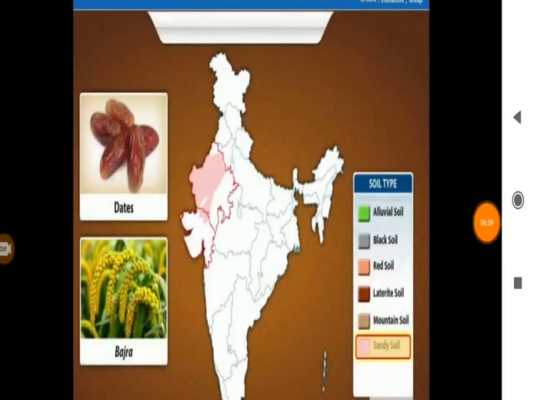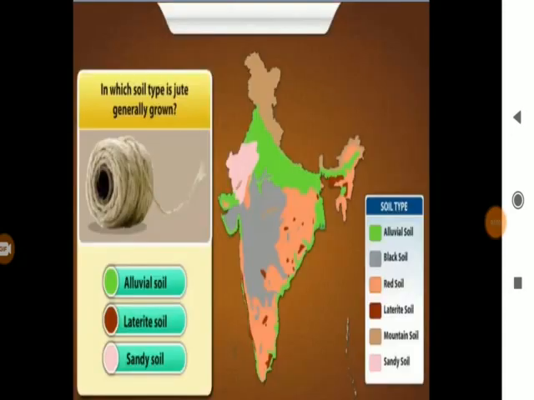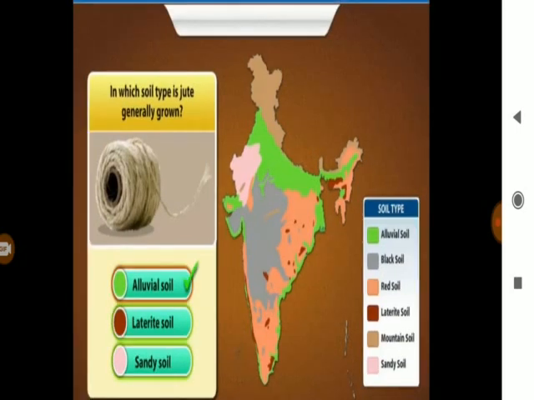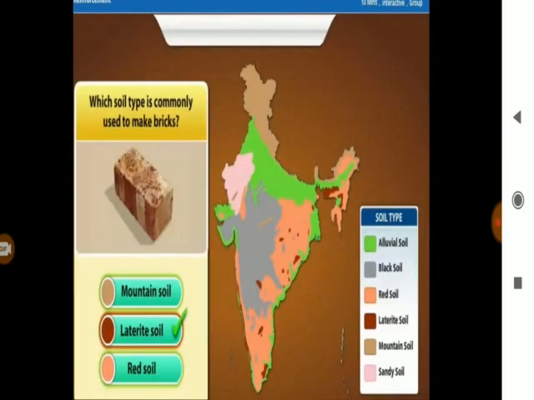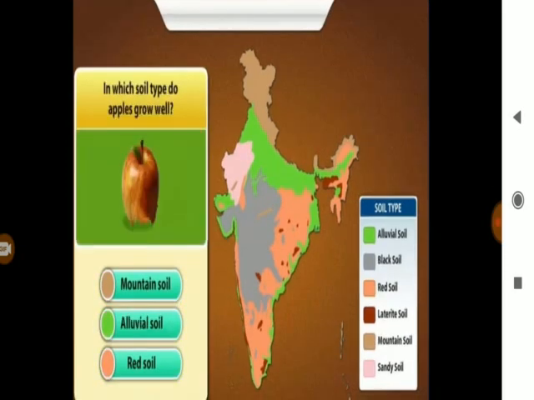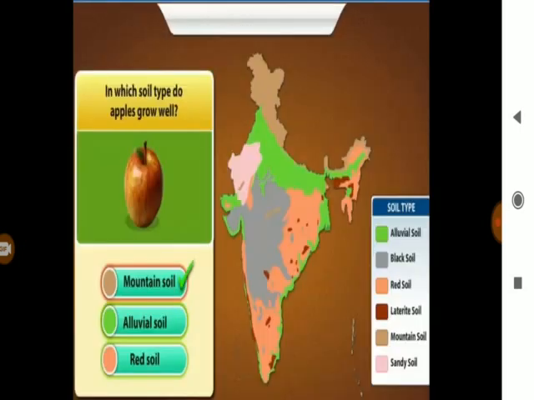I hope you all understand it. Now it's time to check your knowledge. Now tell me, in which soil type is jute generally grown? Are you able to answer it? Yes, it's alluvial soil. Next, in which soil type is rubber grown? Yes, it's laterite soil. Which soil type is commonly used to make bricks? Very good, it's laterite soil. In which soil type do apples grow well? Yes, it's mountain soil.